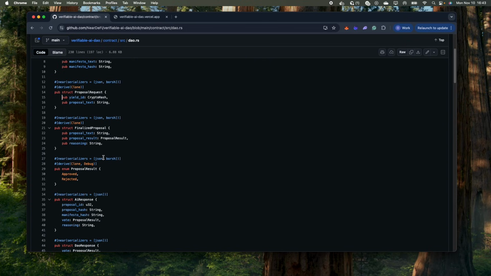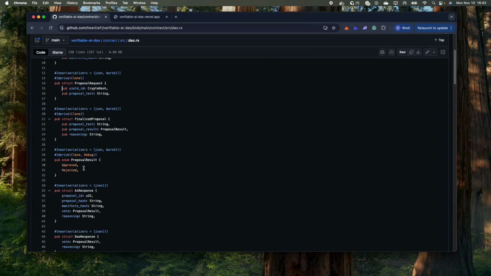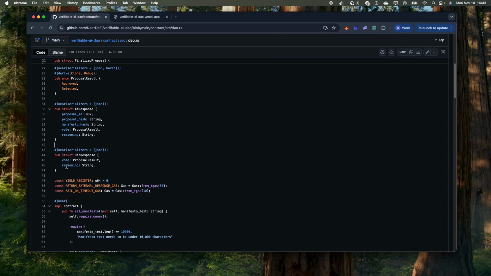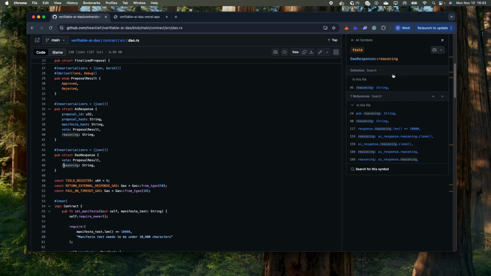Once the proposal is voted on, it will again store the text and the result and reasoning for the vote made by the AI. And the result is an enumeration of either approved or rejected. Then there's some additional ones here that the AI will respond to the contract with and what the contract will respond to the user with.